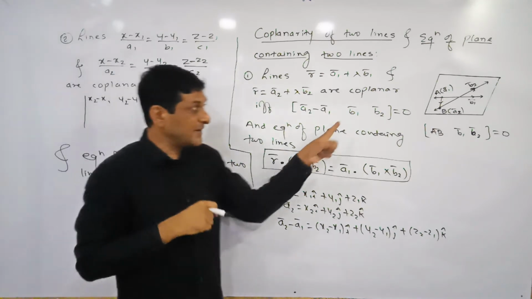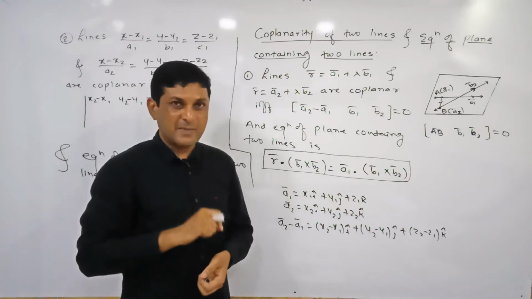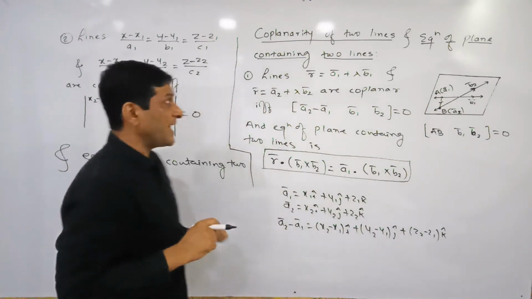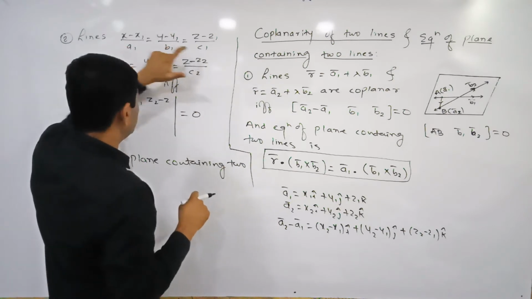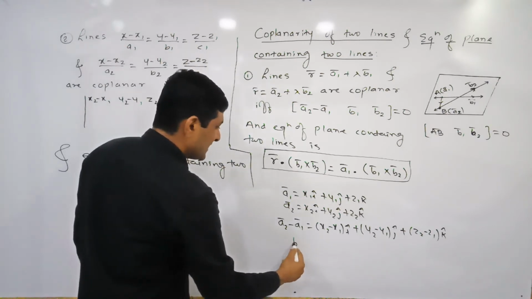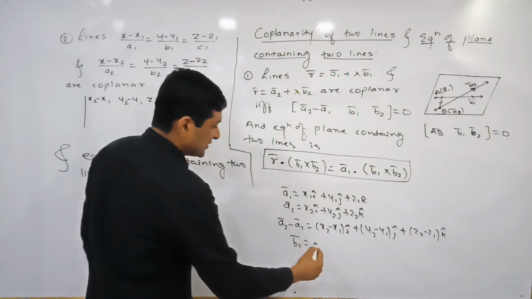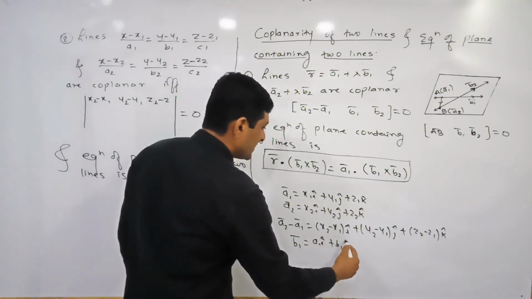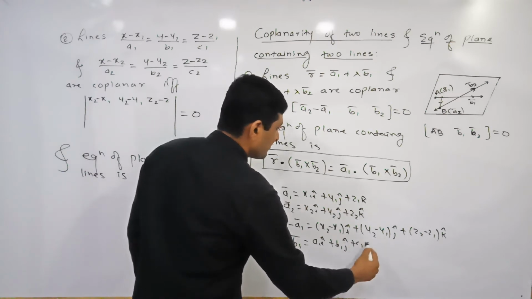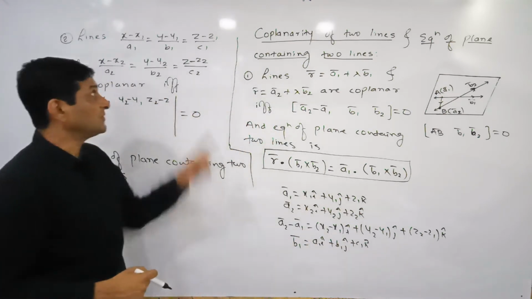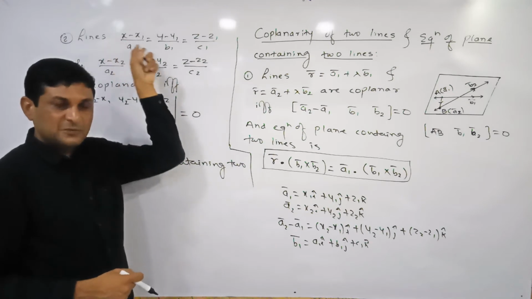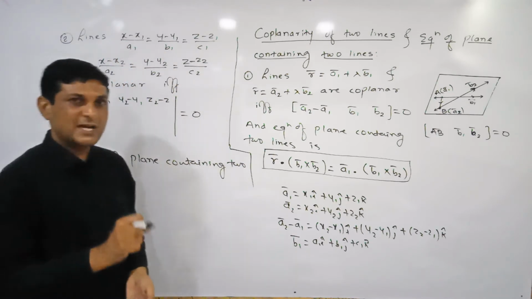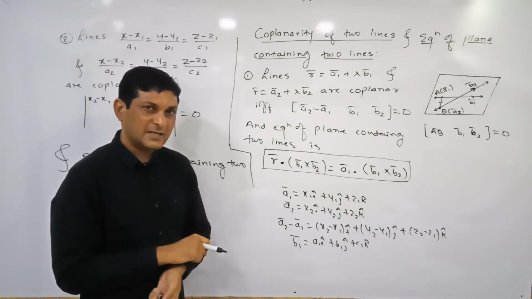Now which is the second vector? The second vector is B1 bar. B1 bar is nothing but the vector along the first line. What are the direction ratios of the first line? A1, B1, C1. From that we can say that B1 bar equals A1 i cap plus B1 j cap plus C1 k cap. This value we are getting from the equation of this line. From this equation we get the direction ratios. Once the direction ratios are known, we are able to define the vector along that line.